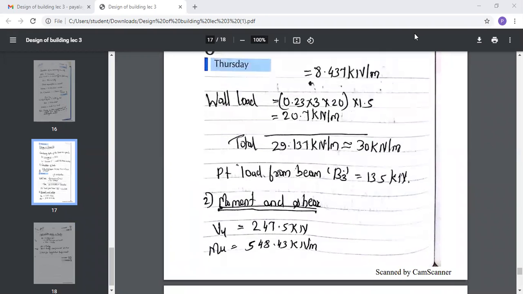Yes, 2-point load and UDL is there on the beam. So for point load, what is the formula for the bending moment and what is the formula for the shear force, and what is the formula for UDL for the bending moment and the shear force? You can unmute yourself and speak if it is not possible to write it in the chat box. Yes, anyone? Yes, Anis, you can unmute yourself and speak.